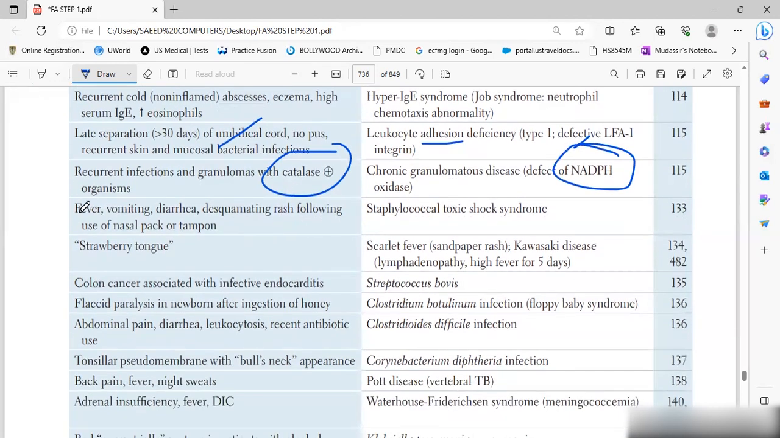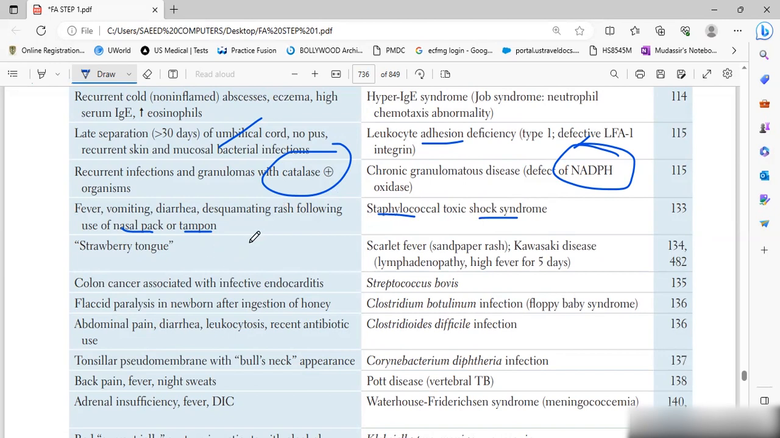The next is fever, vomiting, diarrhea, rash following use of nasal pack or tampon, very important. This history will be given, and a shock-like condition will be given. Fever, vomiting, shock, rash: that is staphylococcal toxic shock syndrome.